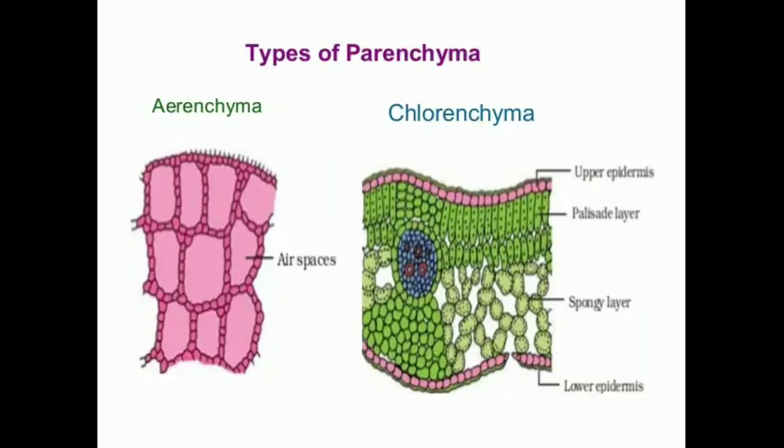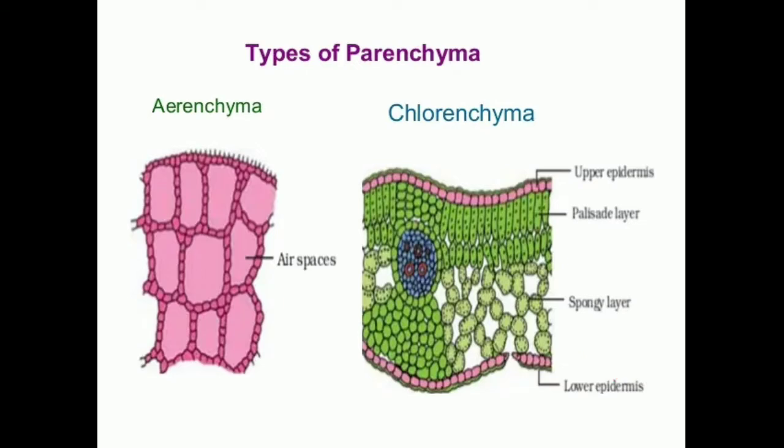So look at this picture. This is chlorenchyma. These green colored cells are called chlorenchyma because they contain chlorophyll. Can you see these dot-like structures? These are chloroplasts containing chlorophyll. That's why it is chlorenchyma.